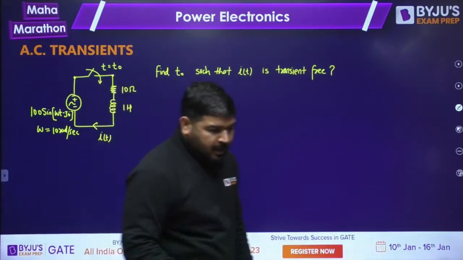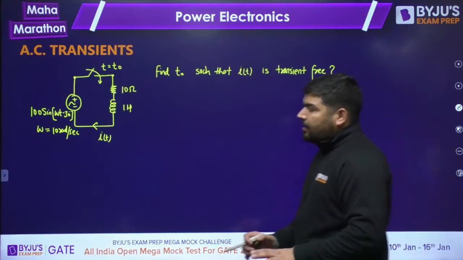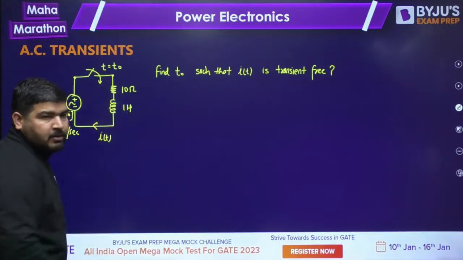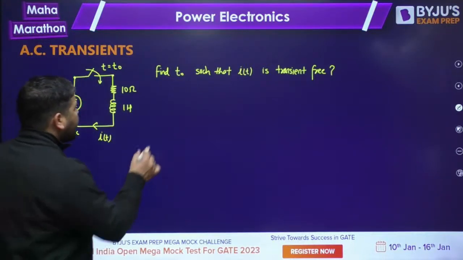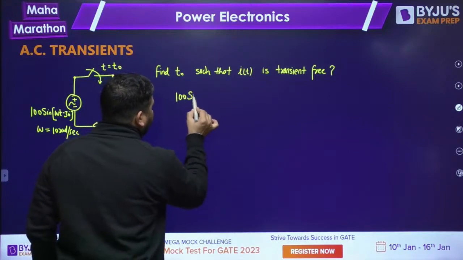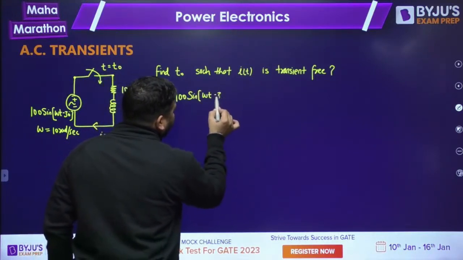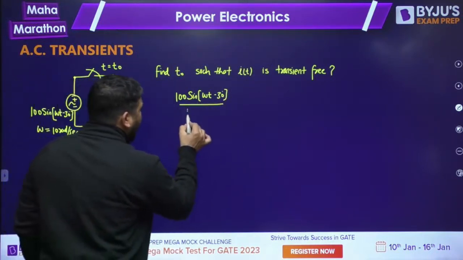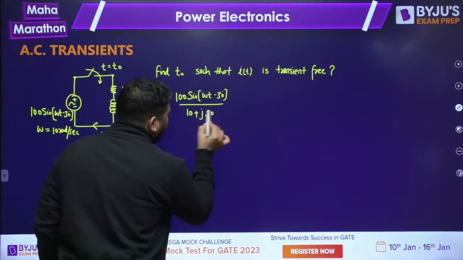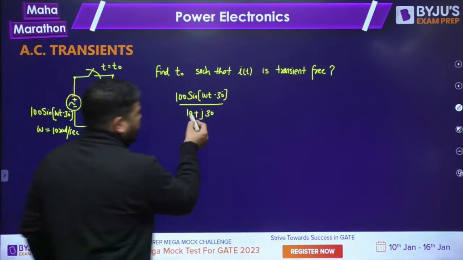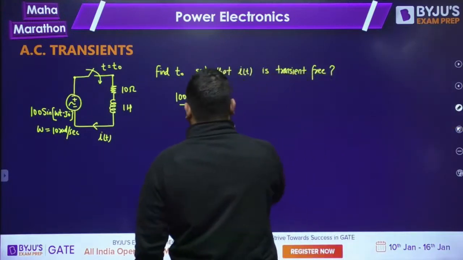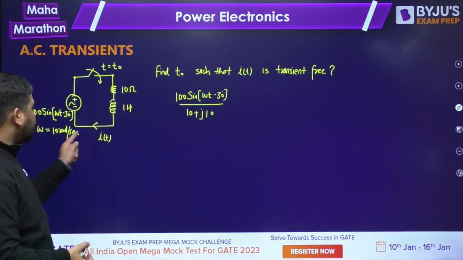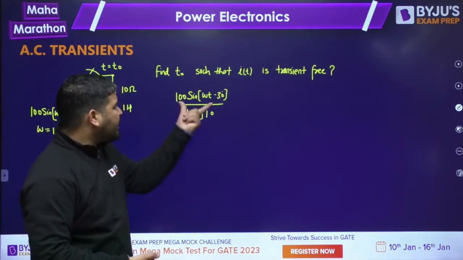It's very simple. The method is, first you have to calculate the steady state current. As soon as you close the switch, the steady state current will be 100 sine of omega t minus 30 degree divided by the steady state impedance. Steady state impedance is R plus j omega L. Omega is 10, L is 1. So 10 plus j10. This will be my steady state current.